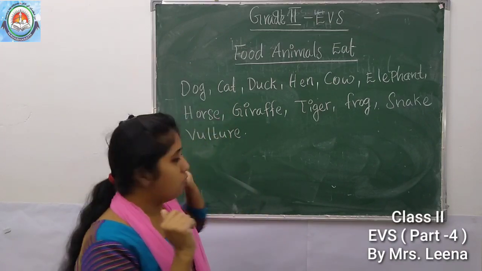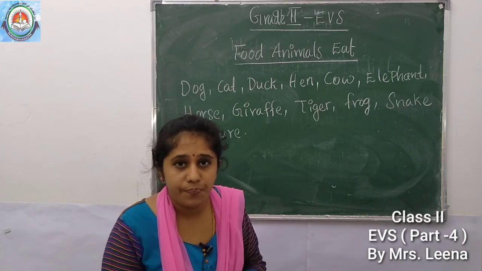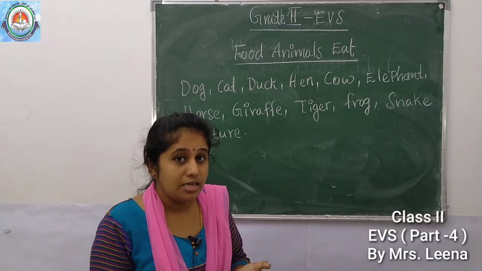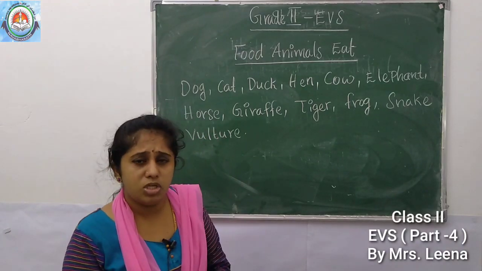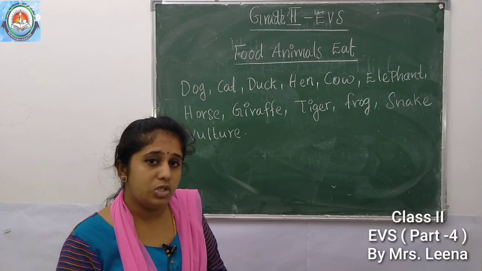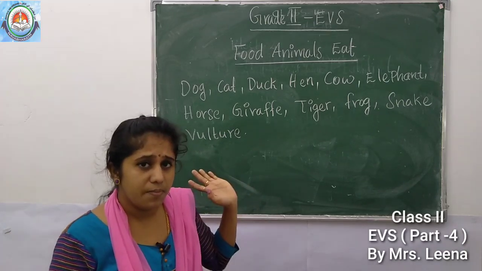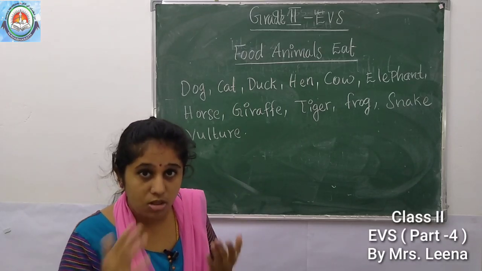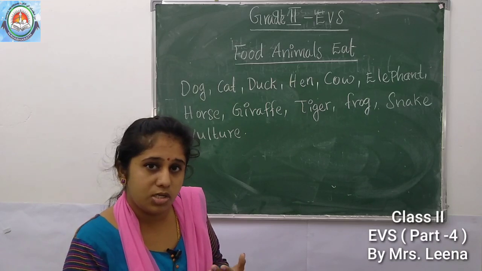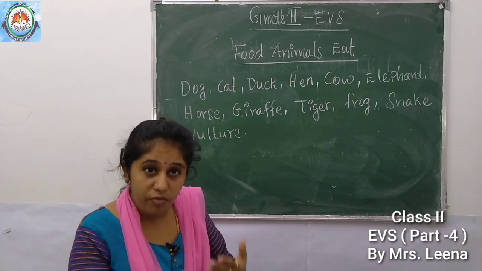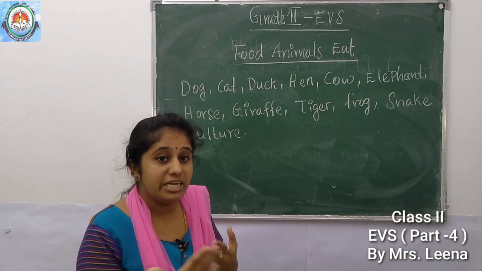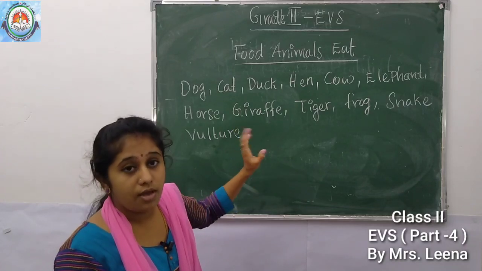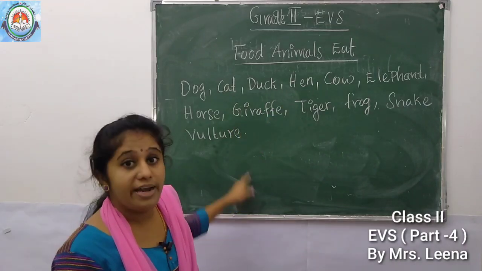Then last one, vulture. Have you seen vulture? Vulture is the long-necked bird, a big bird. What is the food habit of vulture? Does the vulture eat plants? No. The vulture eats what? Other animals or the flesh of other animals. Understood? The vulture eats the flesh of other animals, or in other words, the flesh of dead animals. Now we can group the animals according to their food habits into a Venn diagram.